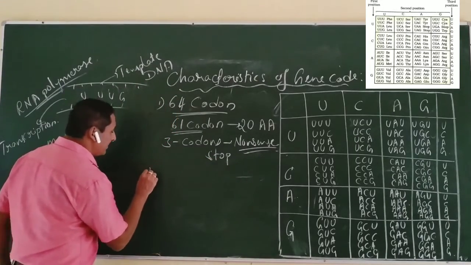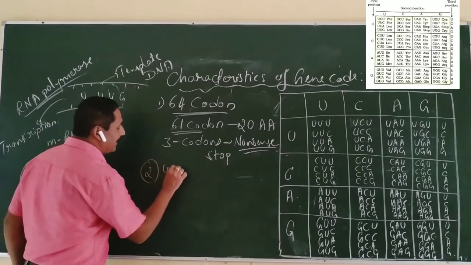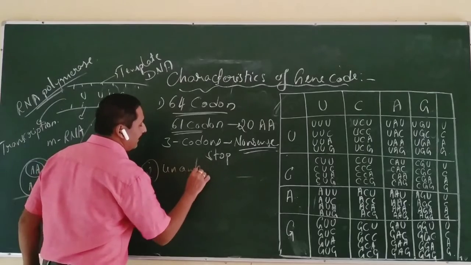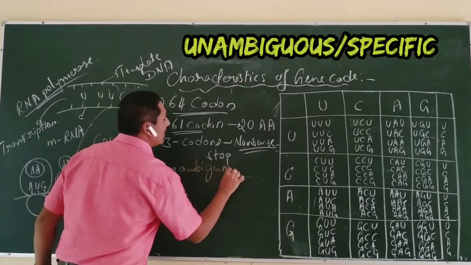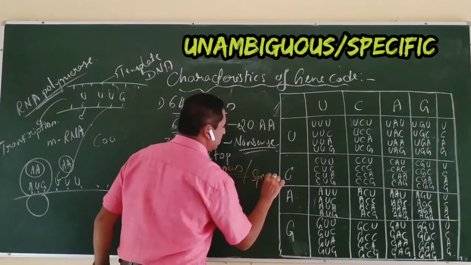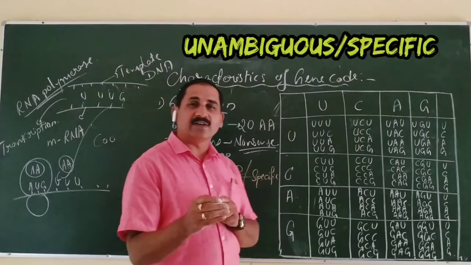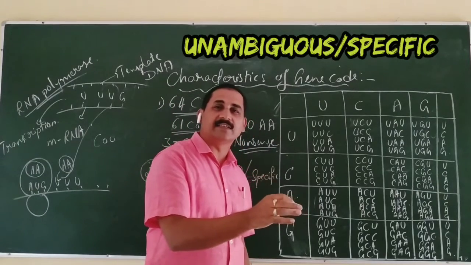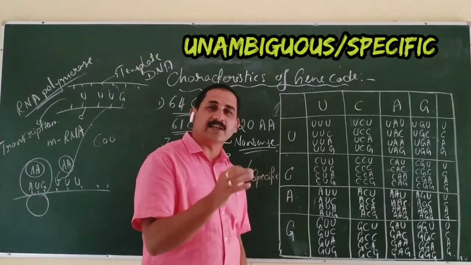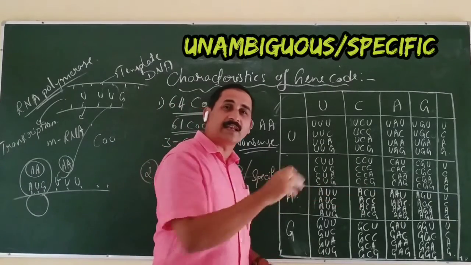The second important character: the genetic codes are very specific, or unambiguous in nature. A particular genetic codon codes for an amino acid, and does not code for another amino acid.